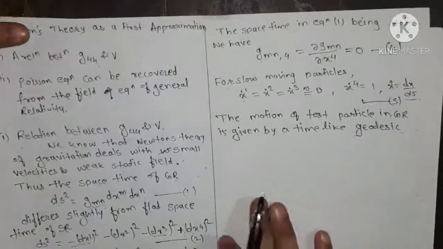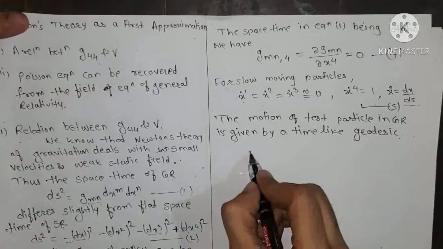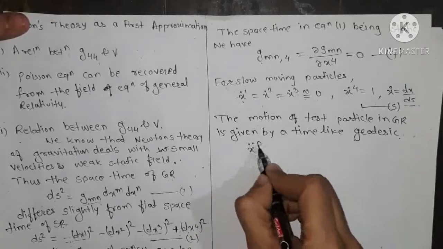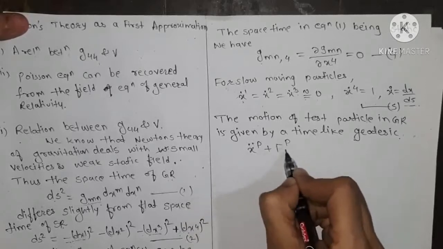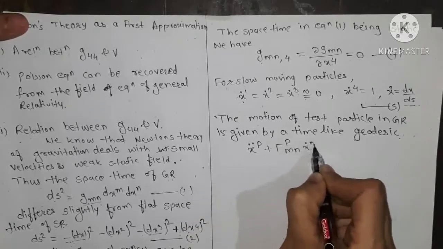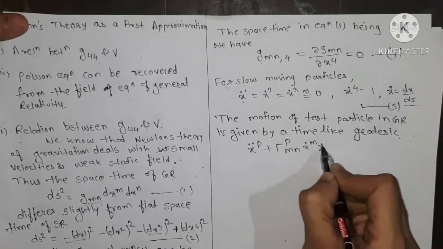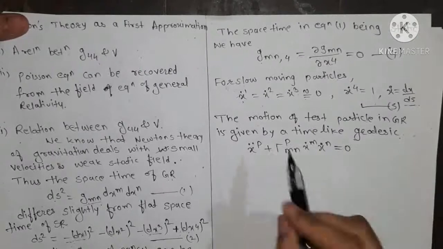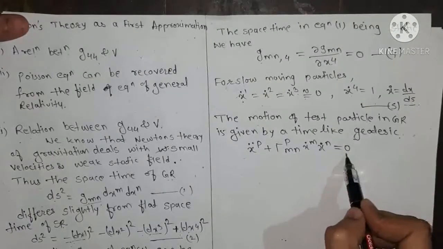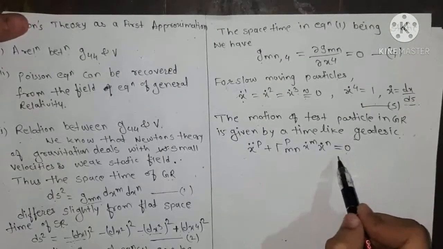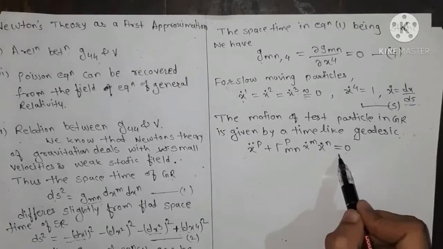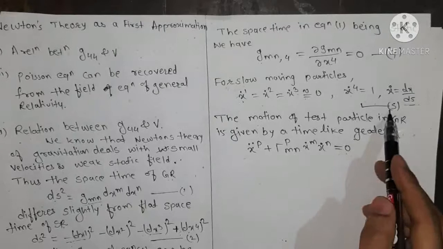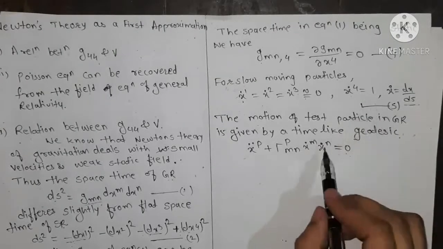So what is the equation of that? The equation is given by x double dot p plus gamma p mn x dot m x dot n equals 0, right? So this is the equation of motion of the test particle, and now in this equation we substitute the values of equation 5, that is we use equation 5 here.